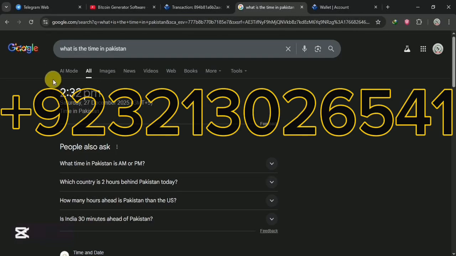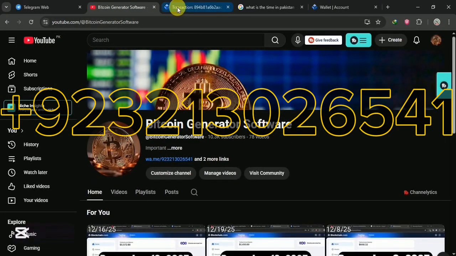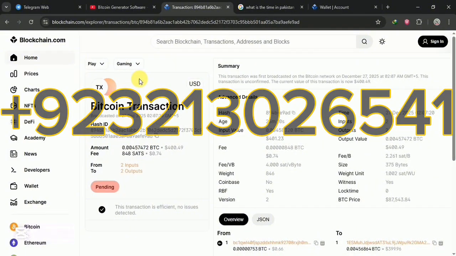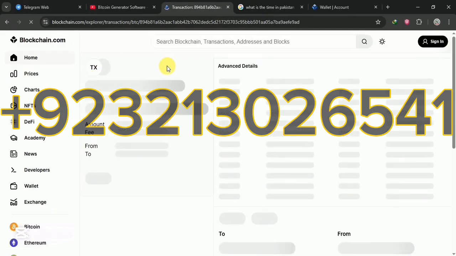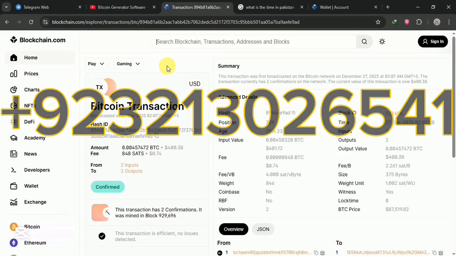Okay, and let me show you the channel. Okay, this is the channel, and this is the transaction. It will take a maximum of 1 hour to complete. Maybe it will confirm right now during the video. Let's see. We're just gonna refresh this and see the magic. Maybe it will confirm right now during the video, but it will take a maximum of 1 hour to, yeah, it's confirmed. I was just talking and it's confirmed, 100% confirmed.